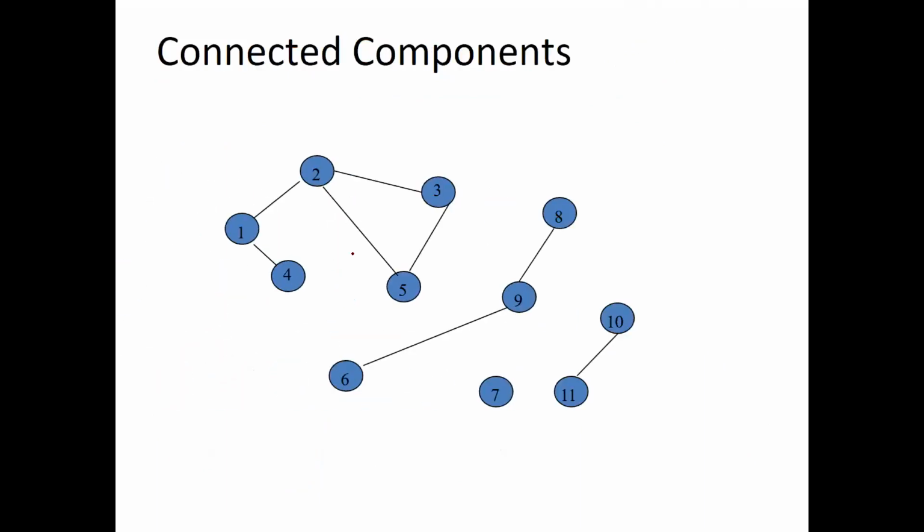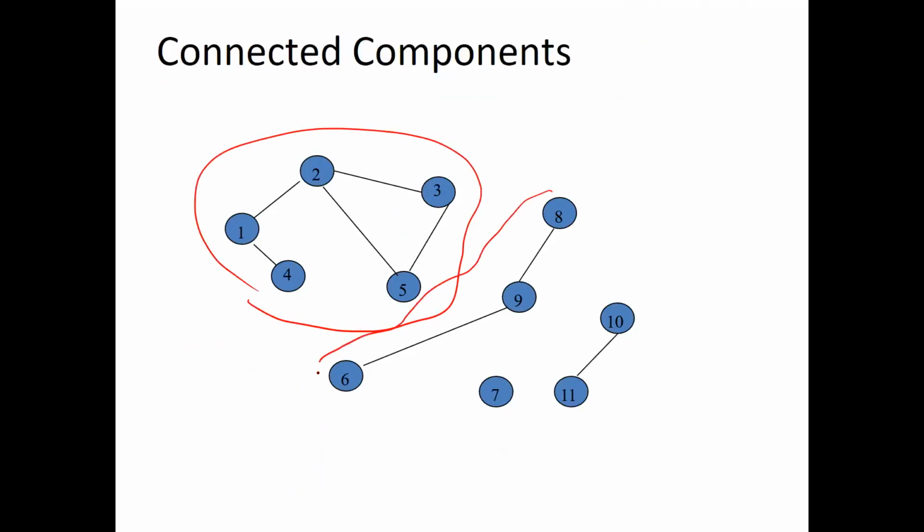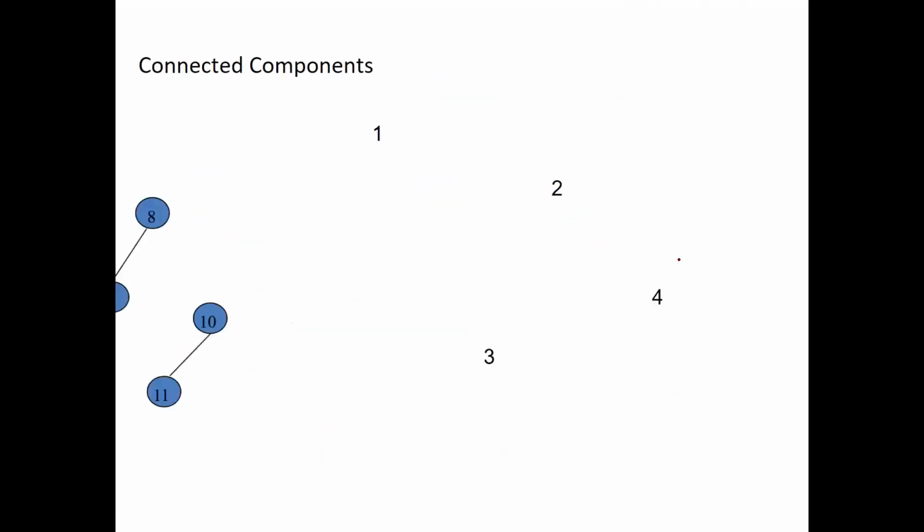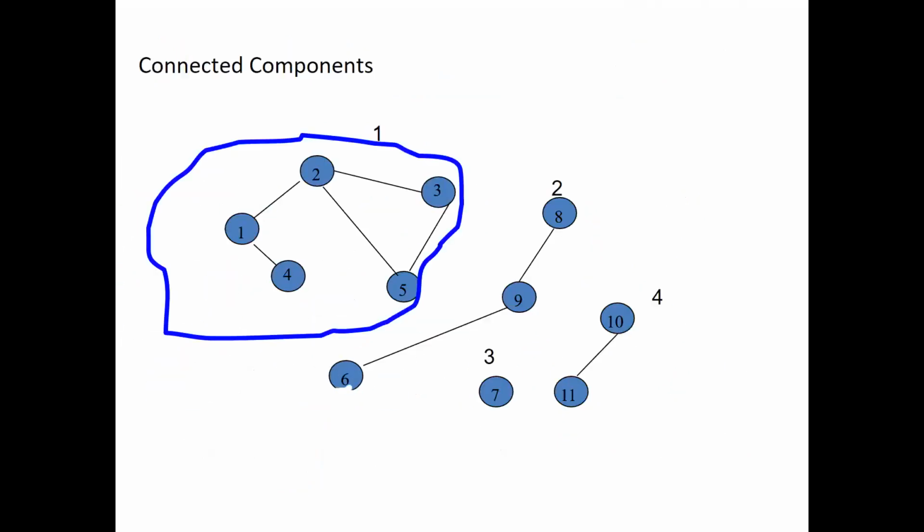Now, taking one more example, given this graph, how many connected components are there? The connected component is one. Then this is connected with each other, two. Then this is an isolated vertex, three, and four. Four connected components of this graph are there. Now, coming further,